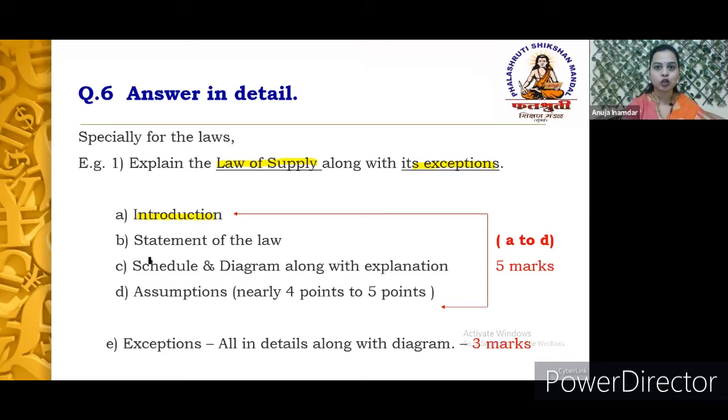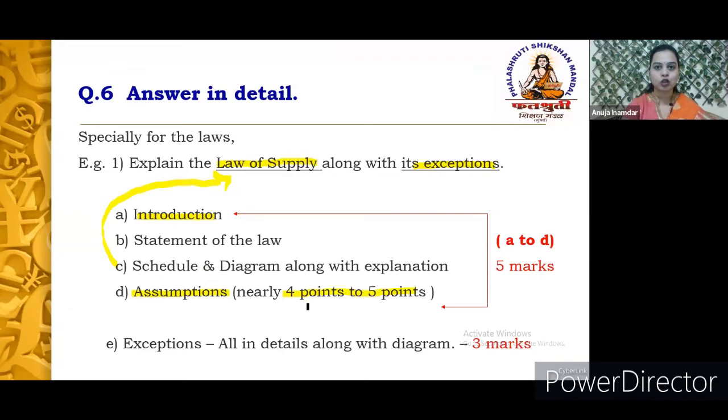Third is nothing but the schedule and diagram along with its explanation. So you will draw the numerical table and the diagram, and you will also give the explanation for each. And the fourth part is nothing but the assumptions. So here you will write down 4 to 5 points for the assumptions. This is nothing but for the first part, that is the law of supply. So if you write all 4 points correctly, you will get 5 marks out of 8. And 3 marks are allotted for the exception, that is the second half.